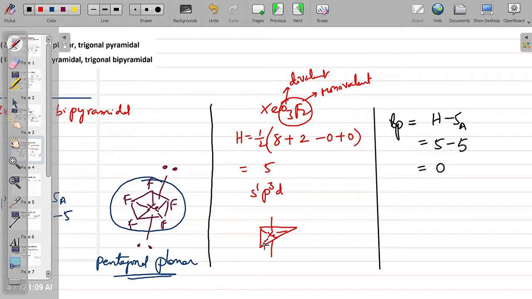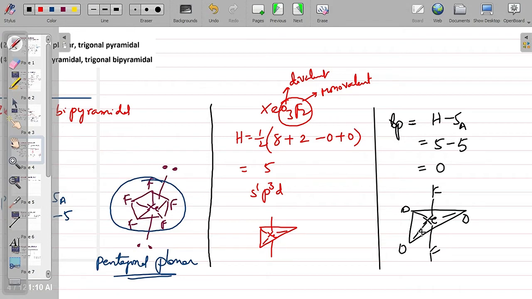So if you present all of them in the structure, xenon, since there are no lone pairs, all atoms you have to place on these positions. So if you place the fluorines and oxygens, then oxygen will have a double bond because it's a divalent atom.